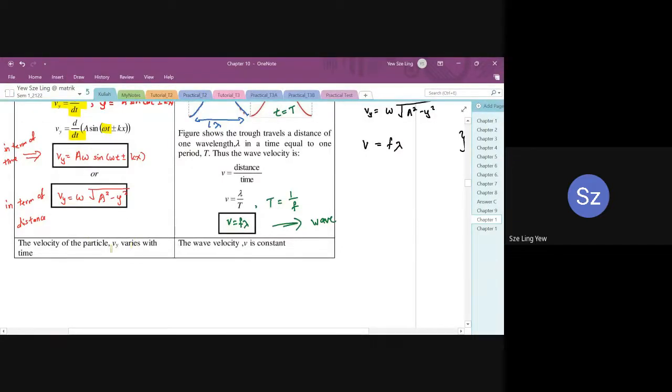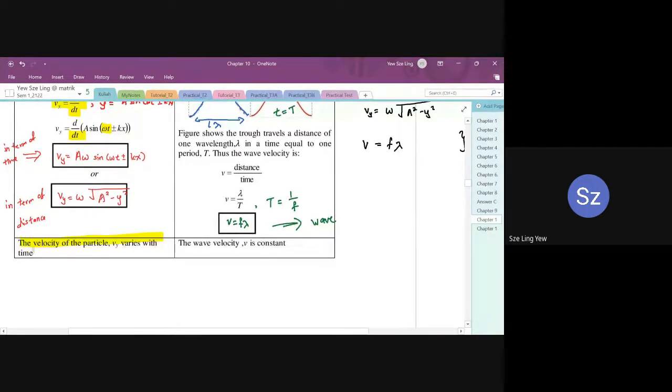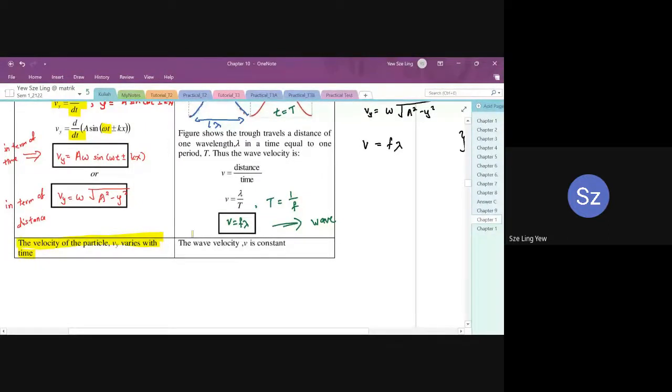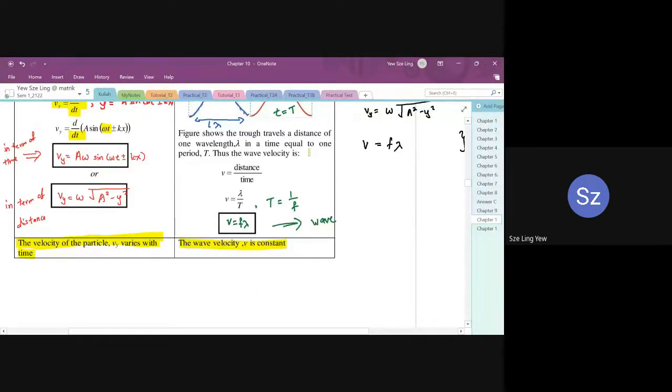For a particle's vibrational velocity, you look at what happens to a particle. So the velocity of a particle varies with time, and also it varies with the distance x. When it comes to wave velocity, it is constant. It doesn't change because you're looking at the whole motion. It depends on your frequency and the wavelength of a wave, and it won't change throughout the motion, assuming there's no energy loss and no external force acting on it.